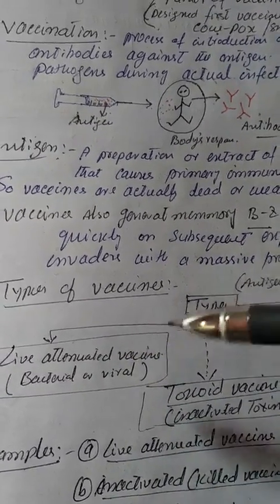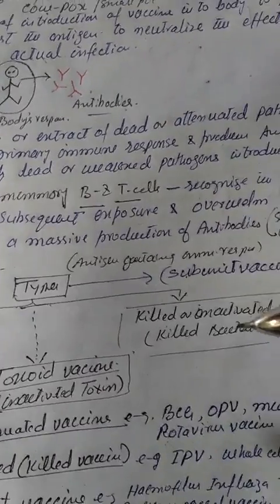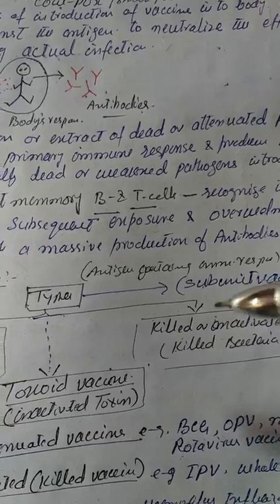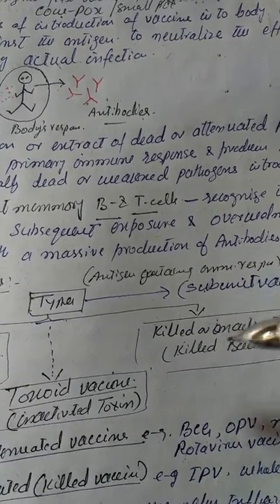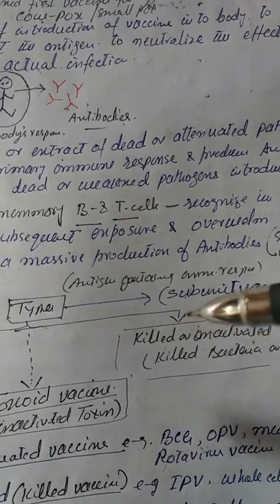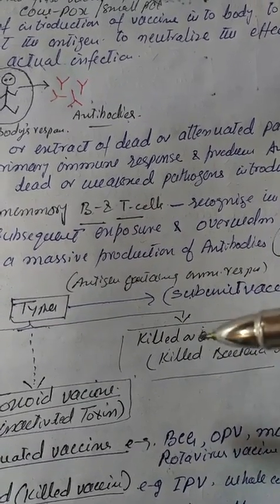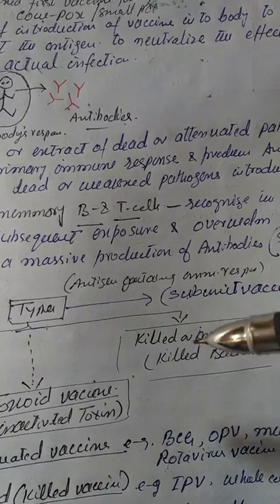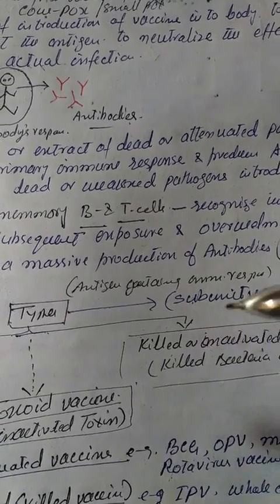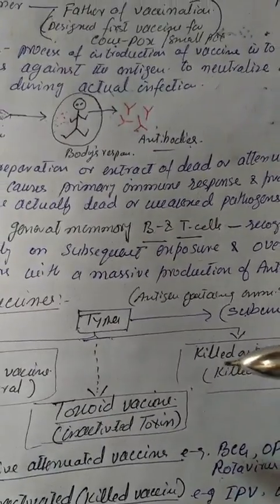generating the immune response. Similarly, the second type is the inactivated vaccine or killed vaccine, in which these pathogens or microorganisms are first killed by treating them with formalin, so that there is no chance of causing the disease by these microbes, but obviously they can cause the generation of immune response.